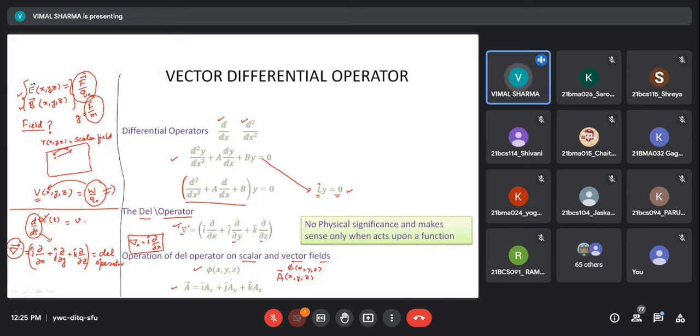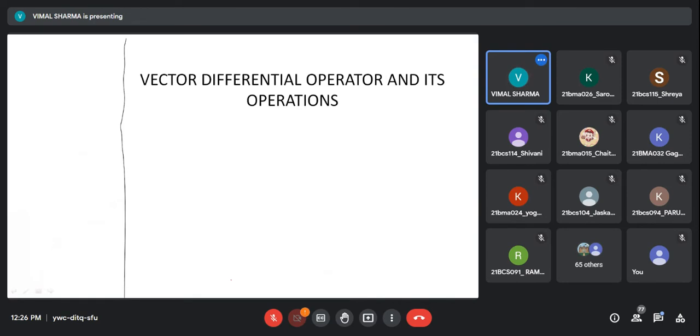In this mathematics, we have not done anything yet. I have simply introduced to you a differential operator, the del operator. And why have we introduced this del operator? Because when we operate with this del operator on our fields, we can explore them more, or understand our fields more.